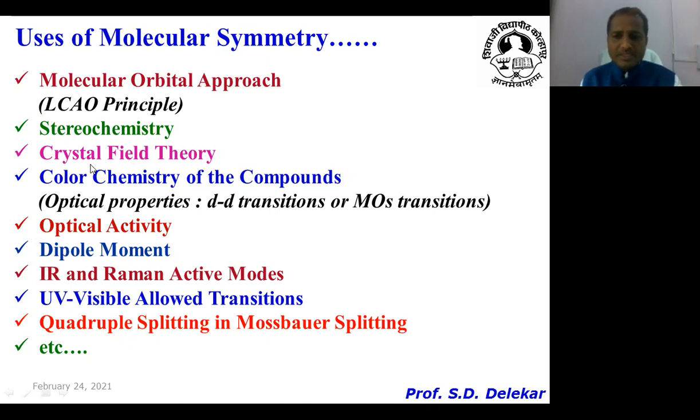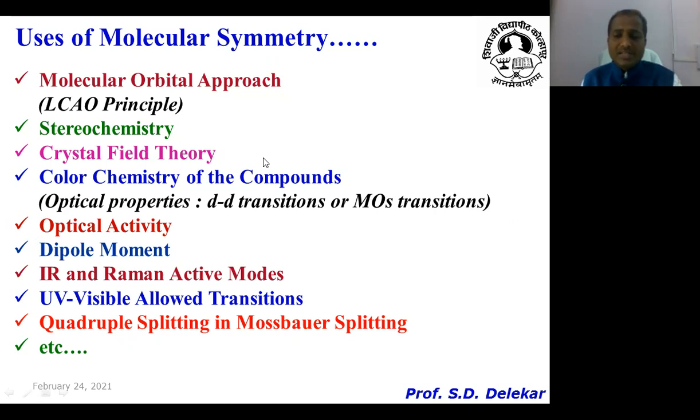Then there is one more example. Crystal field theory deals with the splitting of d orbitals, and according to this theory, the d orbitals split into two sets. Then the question arises: why do the d orbitals split into two sets? The symmetry of the d orbitals lies into two sets. One is the T2g set and another is the Eg set.